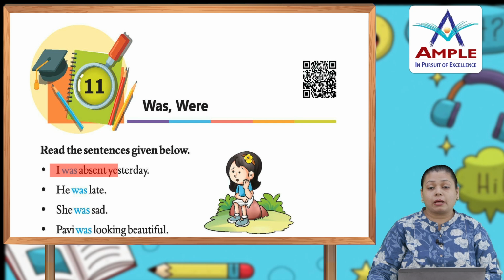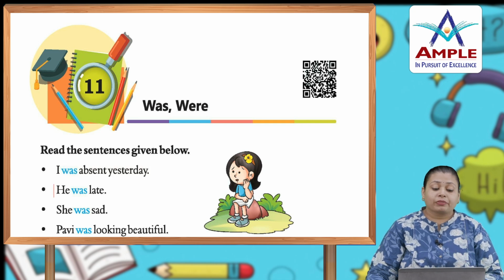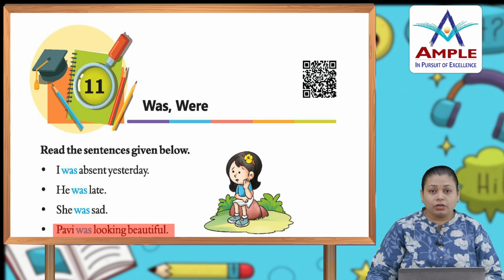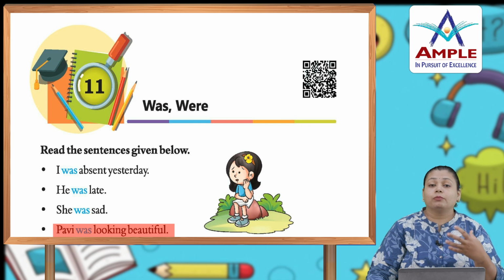Number 1, I was absent yesterday. He is talking about yesterday, the day which already passed. I was absent yesterday. He was late. She was sad. Pubby was looking beautiful. As you can see in the sentences, when we are talking about a singular thing, we use was, just like is and am. Is and am are used for a singular person, and just like that, when we are talking about a past thing for a singular person, we use was.